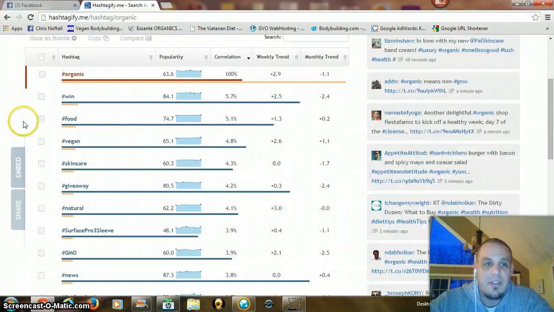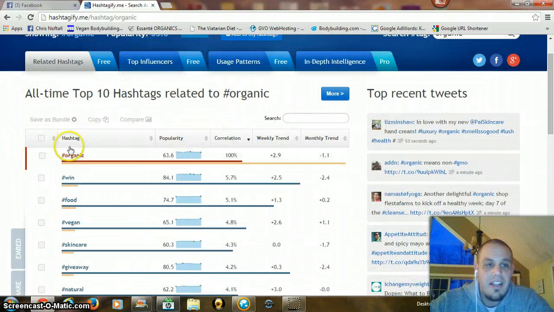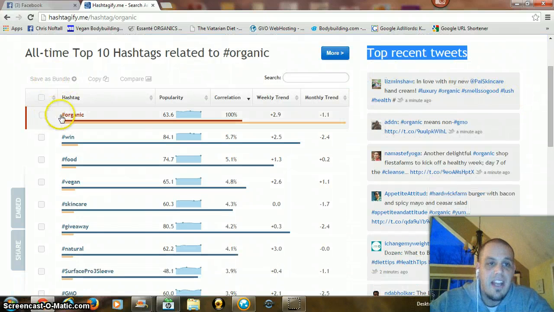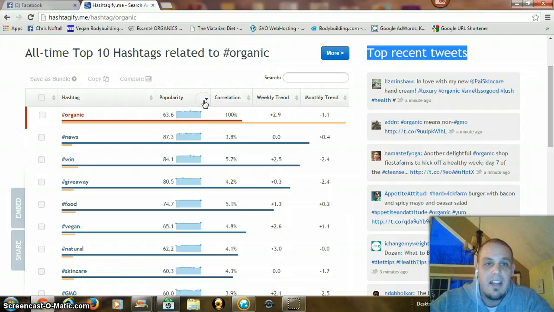You can hit table mode, and you can see right here, these are all your most popular hashtags, top most recent tweets right here. And you can see people putting in pound luxury, pound organic, pound smells good, pound lush, which, Lush I think is like a cosmetics brand. It's probably one of our competitors, I think. So you can actually see, and by popularity, you can click right here. You can see, you're now set up to see the most, organic itself, the popularity is 63. And it kind of goes from there.